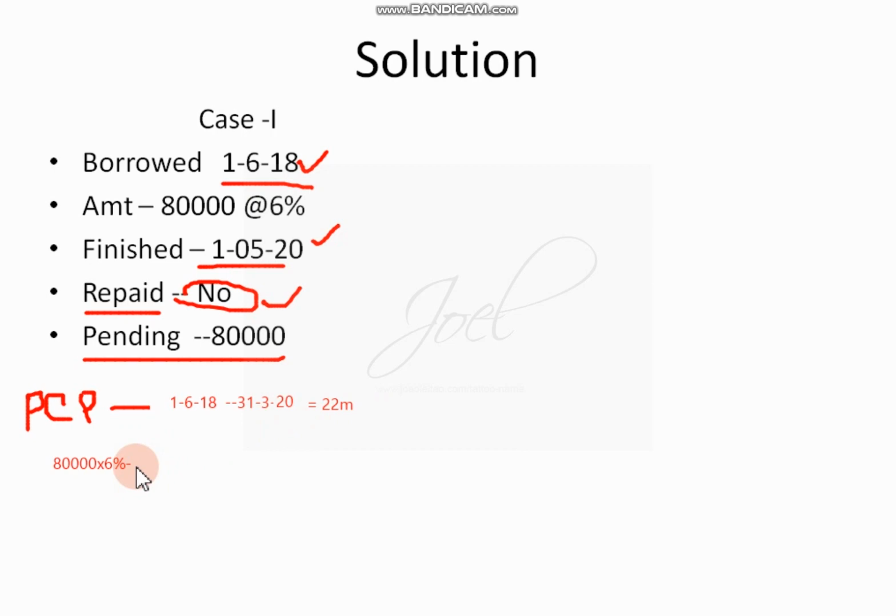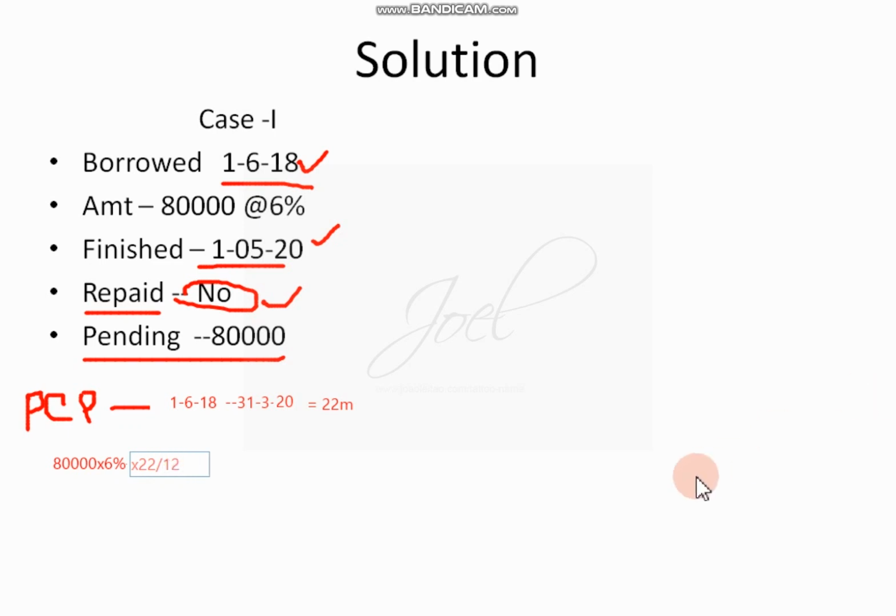We have to calculate for 22 months. So it will be, just wait for a second. 22 months it is, in the sense we have to calculate by 22 divided by 12.